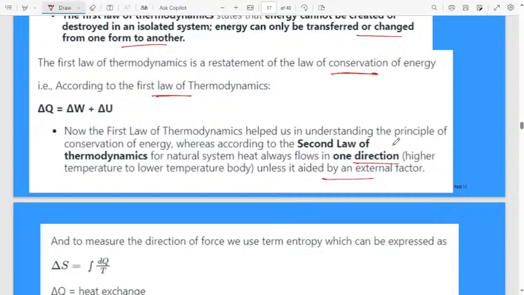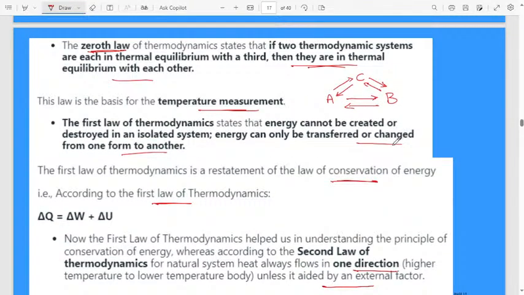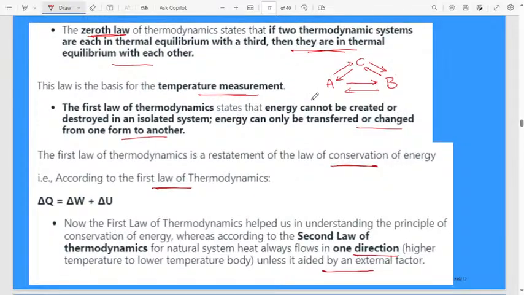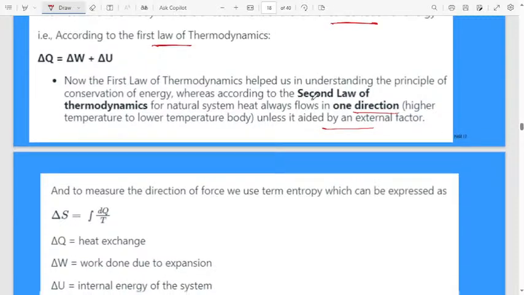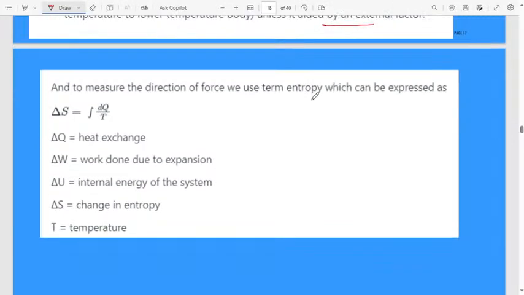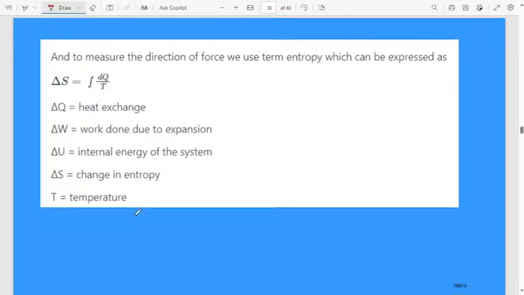First law is nothing but conservation of energy. Zeroth law, thermal equilibrium, is what it tells. Then the second law of thermodynamics: heat always flows in one direction. To measure the direction of flow we use entropy, which can be expressed as delta S equals integral of delta Q divided by T. Delta Q is heat exchange, delta W is work done due to expansion, delta U is internal energy of the system, delta S is change in entropy, and T is temperature. That one you have to remember.